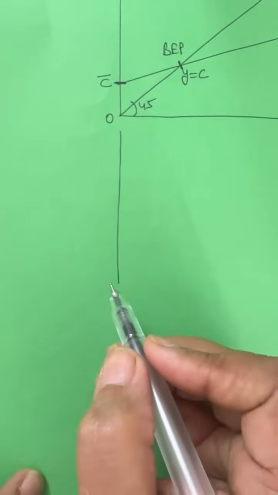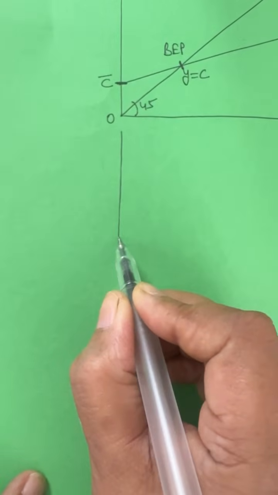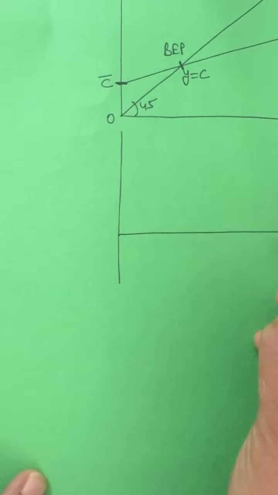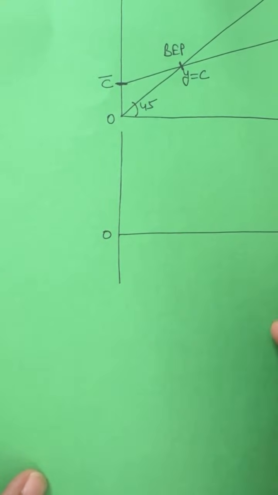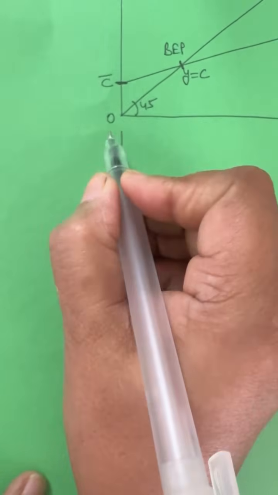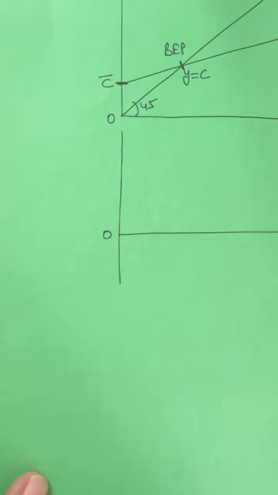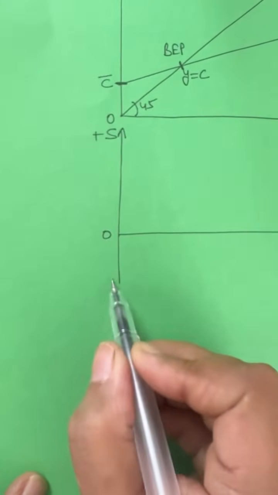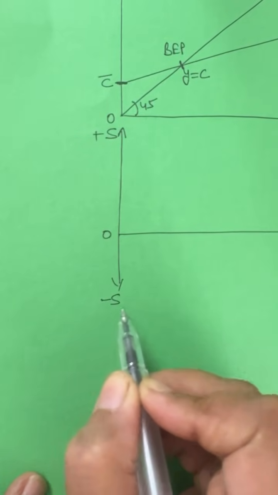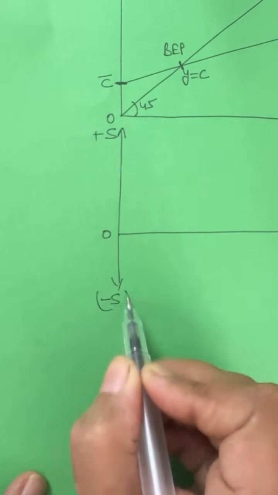You can see this is my y-axis. This is my x-axis. This is my origin point. So here again on the x-axis, what will we keep? Income. And on the y-axis, as we are going to show the saving curve, so saving. This is positive saving, and here we'll keep negative saving. Why are we keeping negative saving?